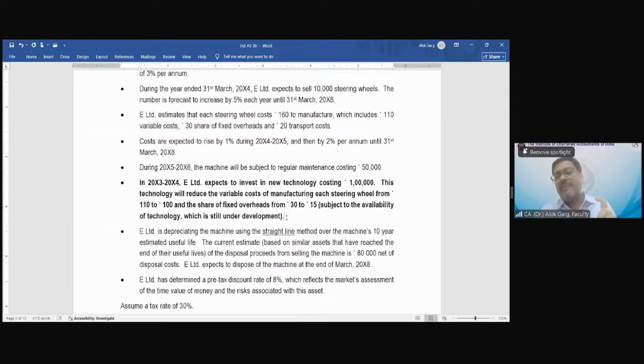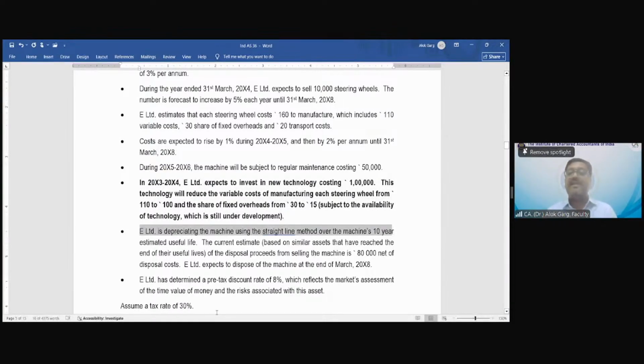And the standard says that the word committed is used for restructuring. Restructuring means when you are discontinuing, you are disposing of, right? So you will invest in a new technology, then you will have cost savings. So those kinds of cost savings and those kinds of investment should not be considered. And the cash flow has to be considered only for the asset in the current condition. Okay. And hence this aspect has to be ignored.